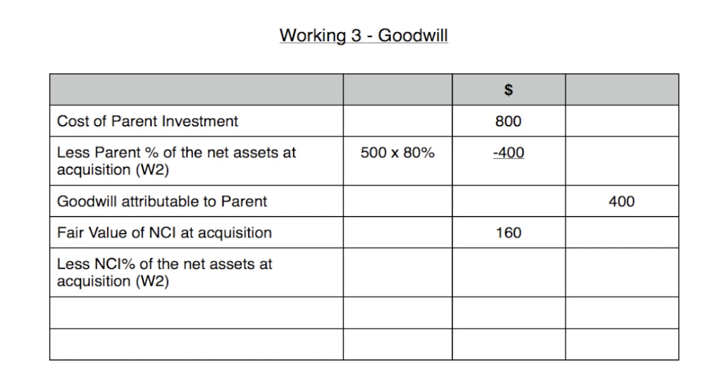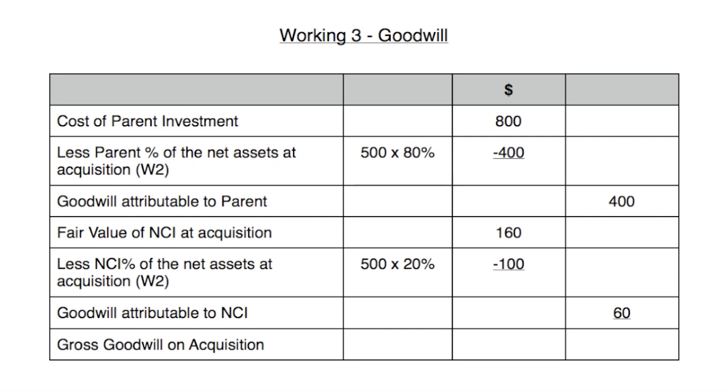So we had 500 from working 2, non-controlling interest of 20%. So 500 times 20% gives us 100. That gives us the goodwill attributable to the non-controlling interest of 60. Adding those both together gives us gross goodwill on acquisition of 460, and that's the amount that will go to the statement of financial position.